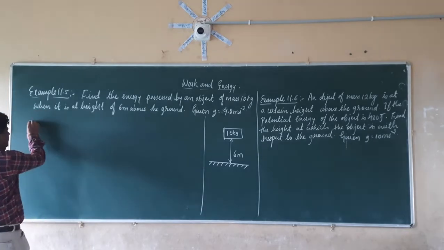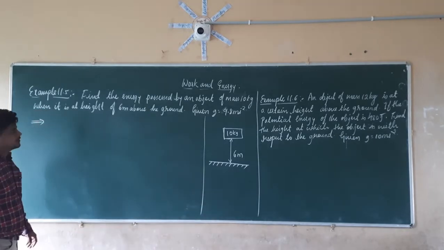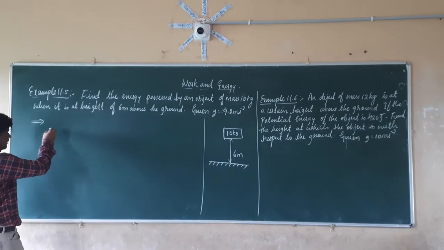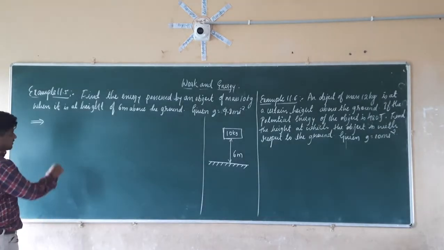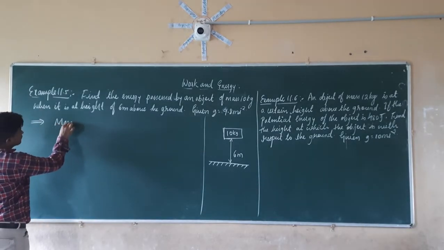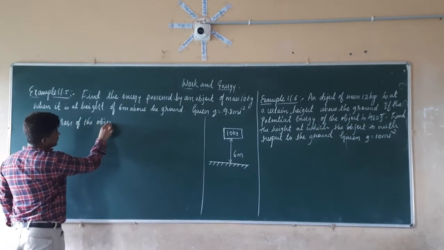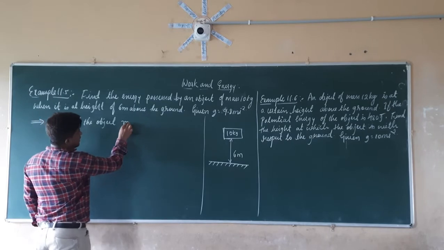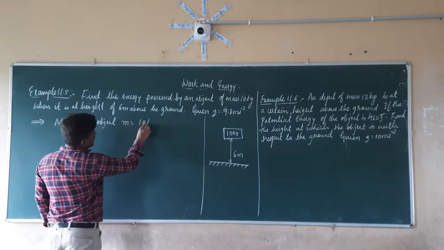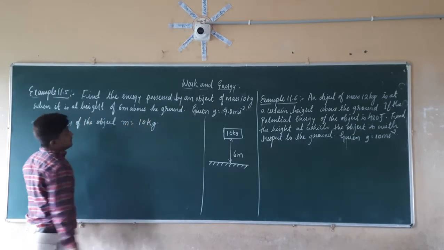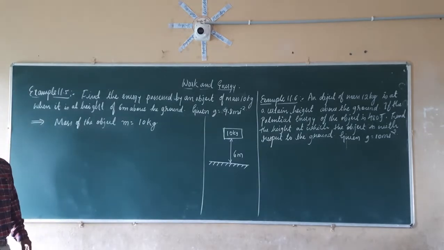So what will be the energy possessed by this object? For that, first we have to write down the given data. In the given data, they have given the mass of the object, that is m is equal to 10 kgs.